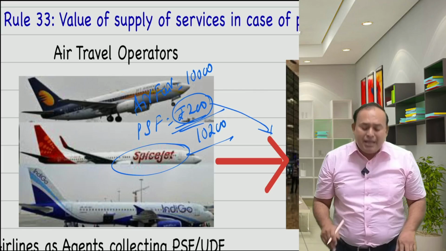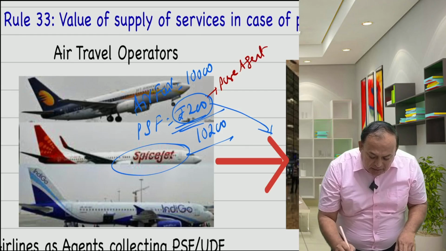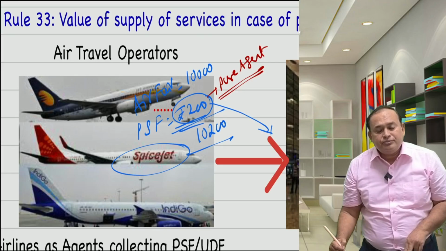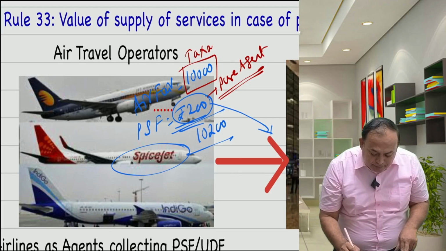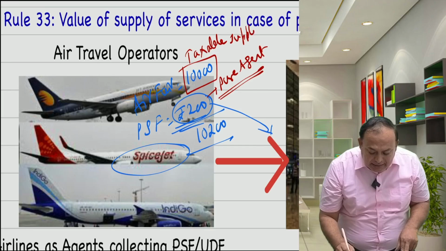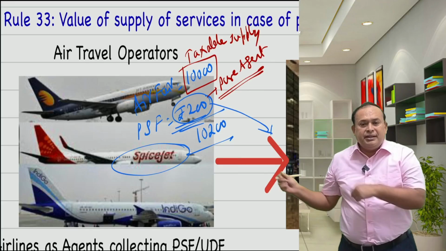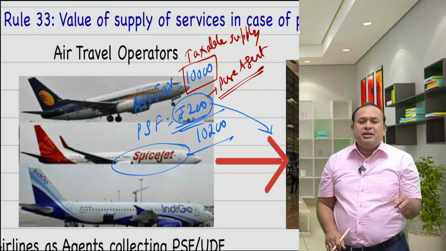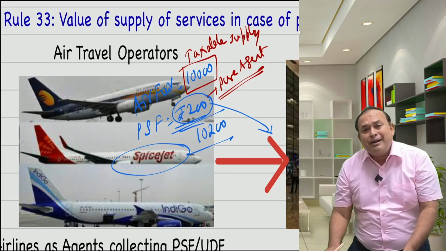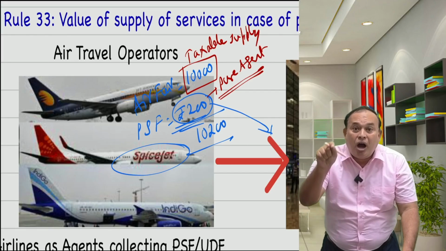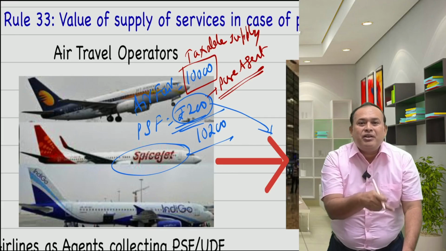Absolutely not. It is a pure agent expenditure. Therefore, not addable. What is the value of taxable supply? Only the airfare is the taxable supply in the hands of air travel operators. Very good. Collecting and paying on actual basis. Therefore, the air travel operator is not liable to pay any GST on user fees or passenger fees. Very good. But who collected it? The air travel operator collected from the passenger, routing through air travel operators.